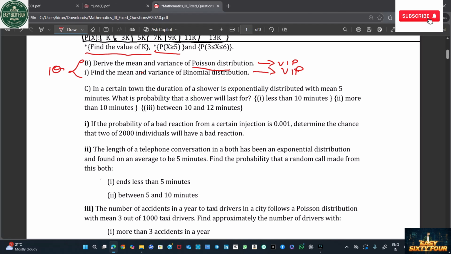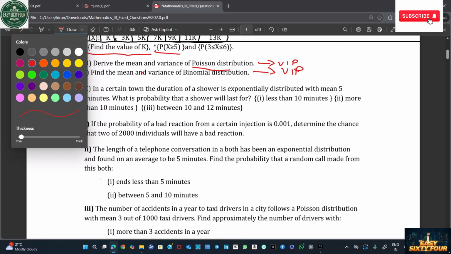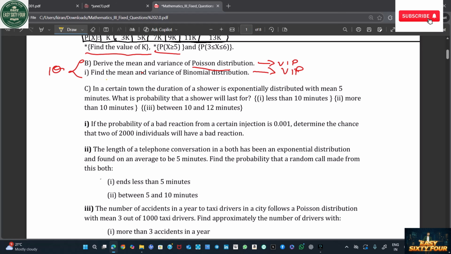After that, let me change the pen color. Yellow is better. In a certain town, the duration of a shower is considered: less than 10 minutes, more than 10 minutes, between 10 minutes. I just put a bracket there; no need to worry about that. It's not included in the question.